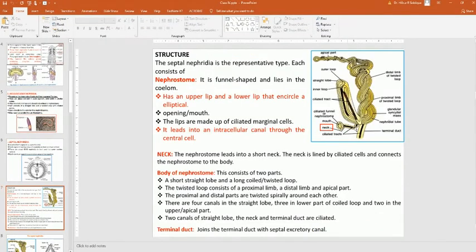All these black tracts are serrated tracts. Then the inner loop and straight loop. The outer loop is the apical part of the funnel. So this is the typical structure of septal nephridia.